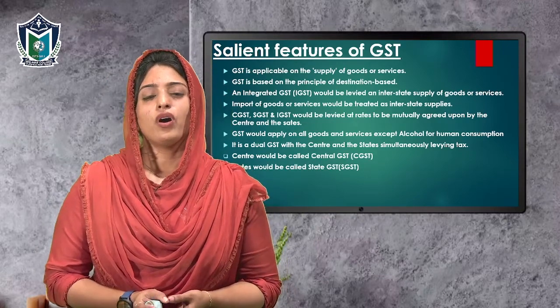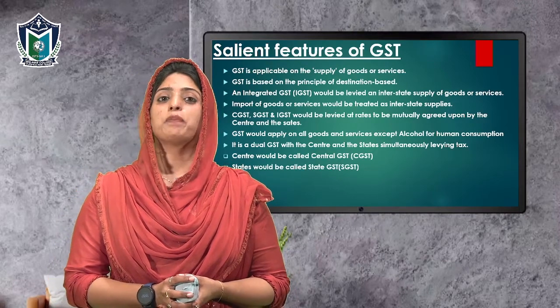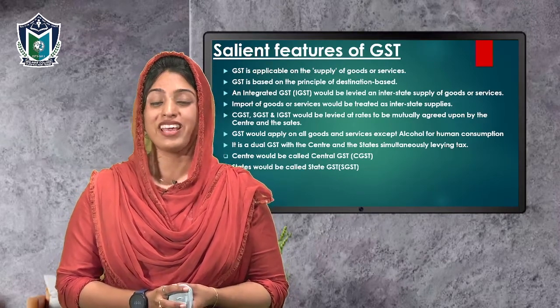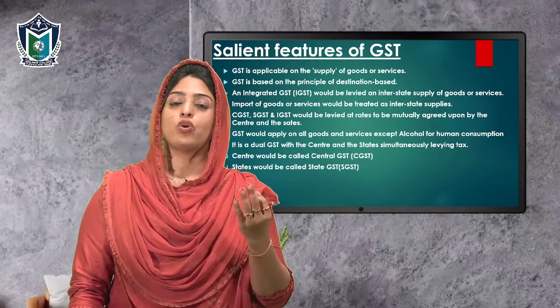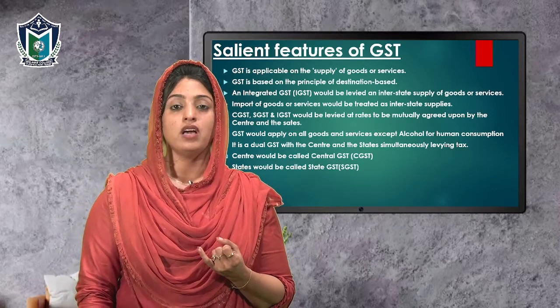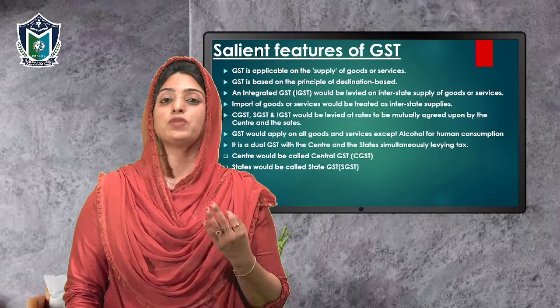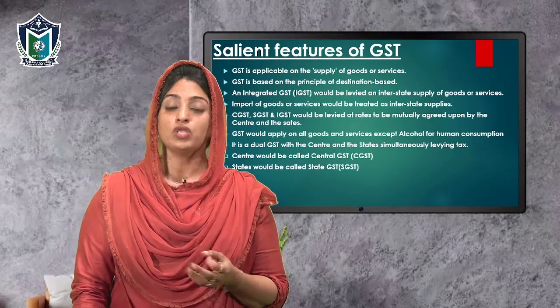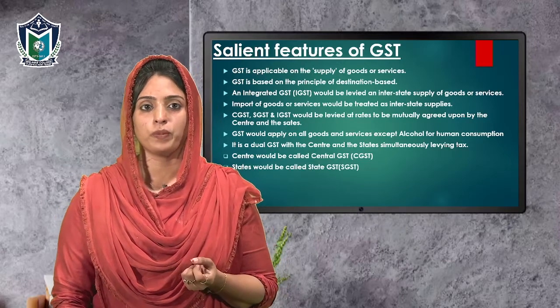When we are defining the scope of GST, GST applies on all goods and services except 3 products. There are 3 products which are not included under the scope of GST. The first one is alcohol for human consumption, the other one is tobacco products, and the third one is specified petroleum products. So these are the 3 products which do not come under the GST scope.